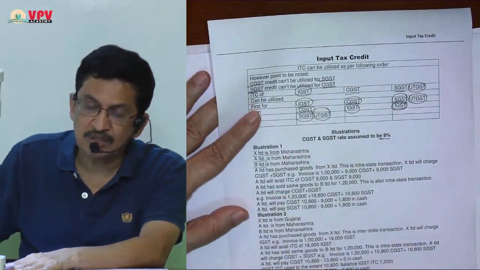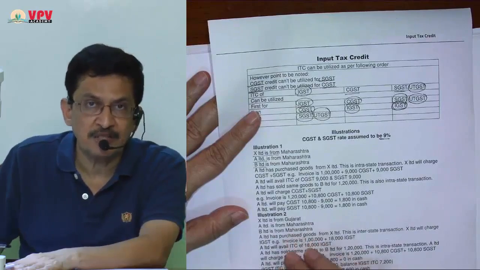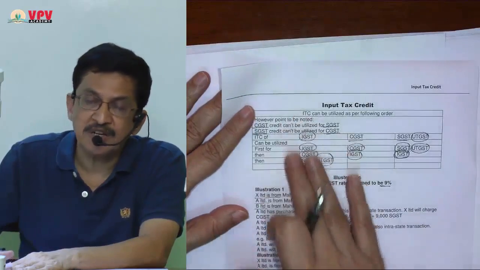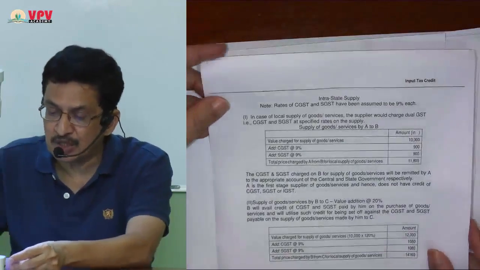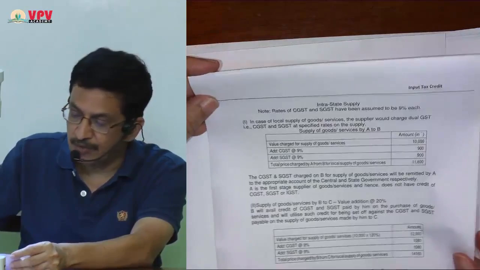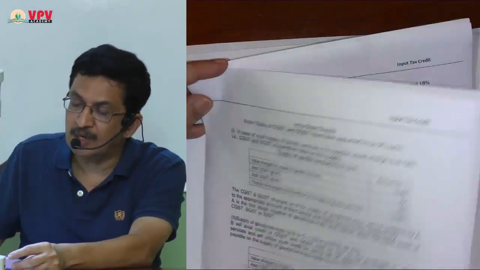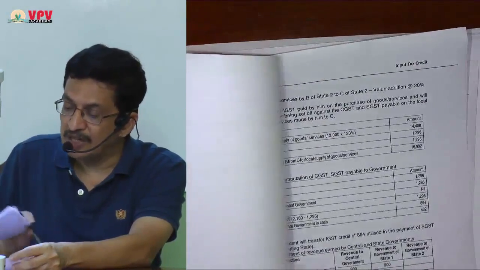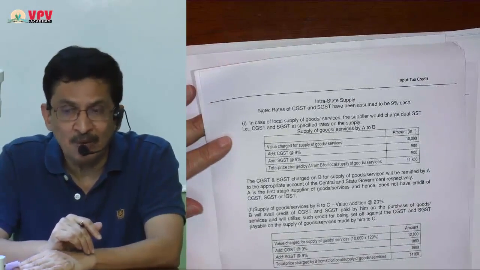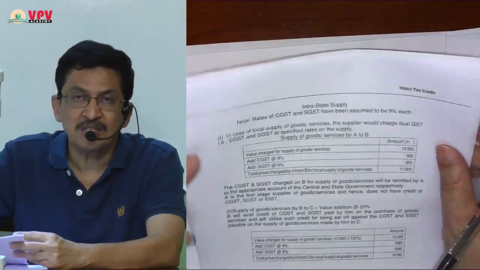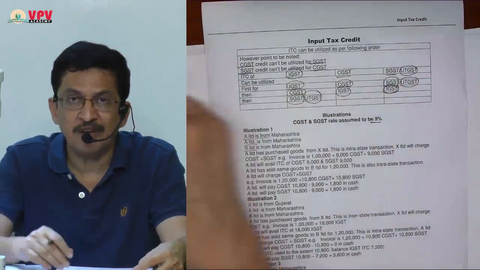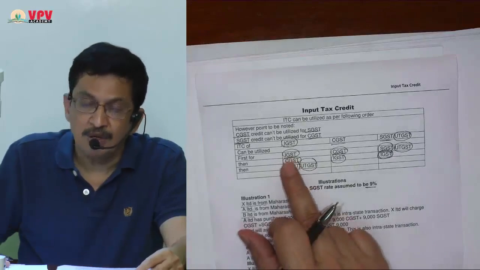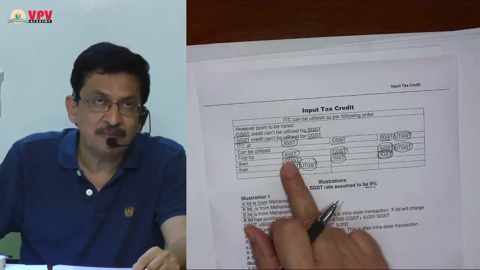I have given 3 simple illustrations, which are self-explanatory about how the credit is exactly used. This is also followed up by one illustration given by the Institute, on pages 10, 11 and 12. I think it is very simple to learn. Anyway, every student has to apply his mind once. It is not necessary that I should explain it to you. All these illustrations are very self-explanatory. The guideline is very simple.